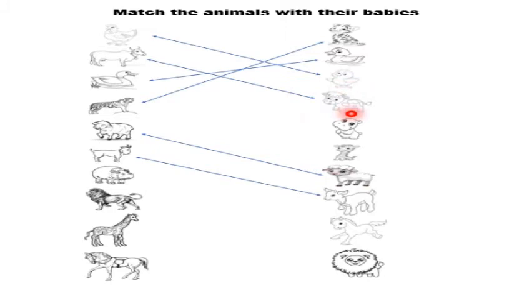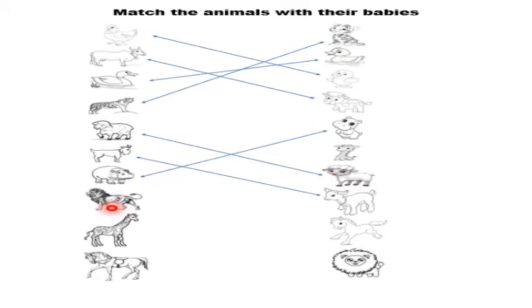Calf. Is this calf a baby of hippopotamus? No, this calf is a baby of cow. Calf. Is this calf a baby of hippopotamus? Yes, this calf is a baby of hippopotamus. So let's match hippopotamus with calf. Very good. Next, which animal is this?